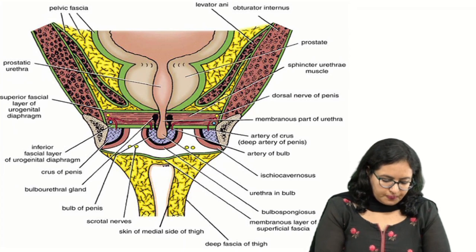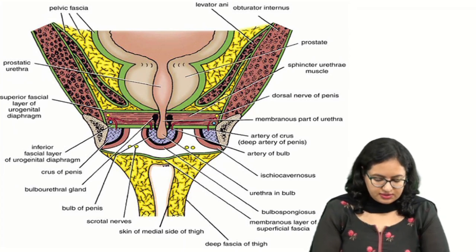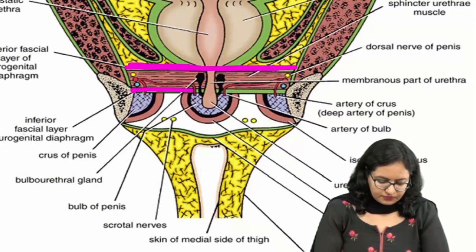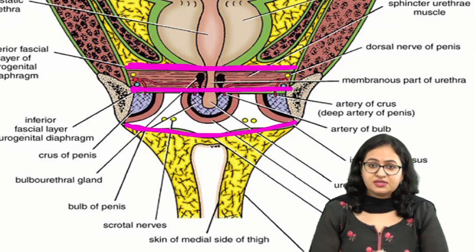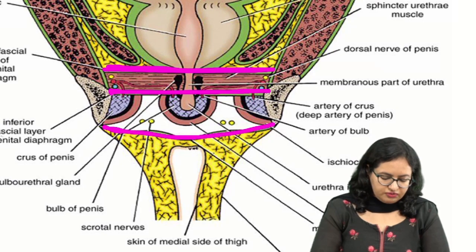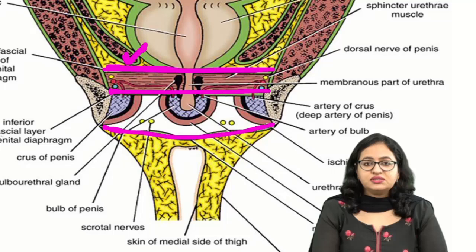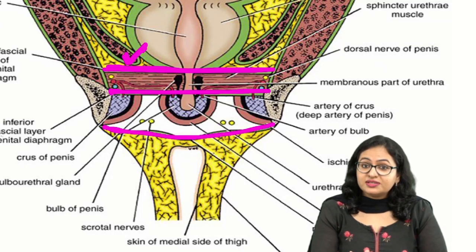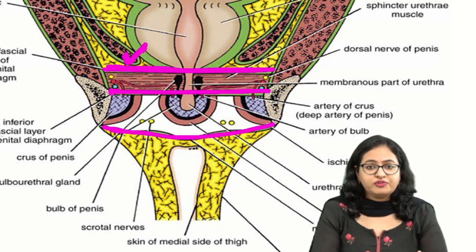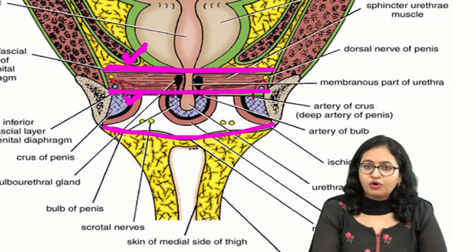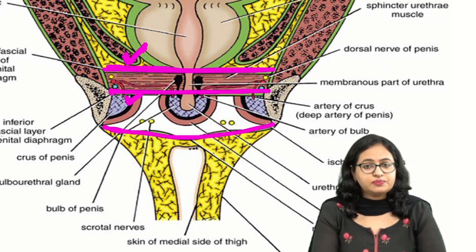Now over here, what you have to understand is, one layer is this, I will just focus it more, another layer is this, and the third layer is this. These are the three layers. These are the basic layers which you should be knowing. Now the layer which is on this deeper side, this is the most deep side, is the superior fascia of the urogenital diaphragm. Then this one over here is the inferior fascia of the urogenital diaphragm, which is also known as the perineal membrane.